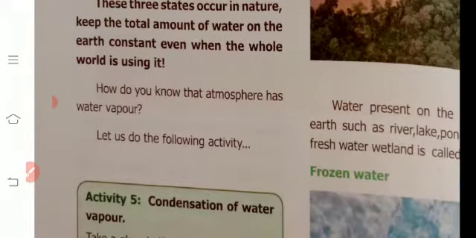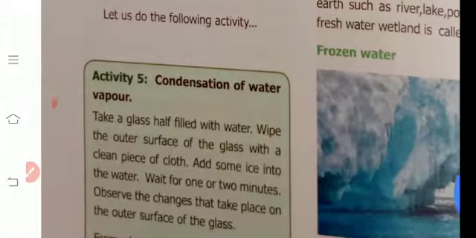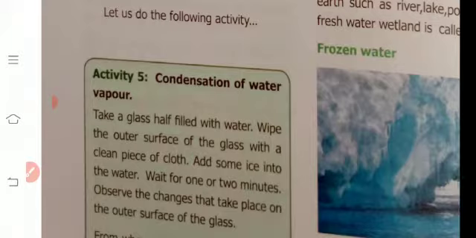How do you know that the atmosphere has water vapor? Let us do the following activity. Take a glass half filled with water. Wipe the outer surface of the glass with a clean piece of cloth. Add some ice into the water. Wait for one or two minutes.